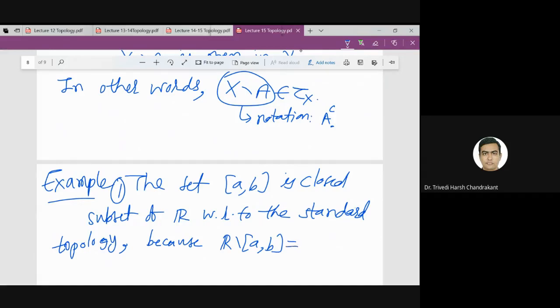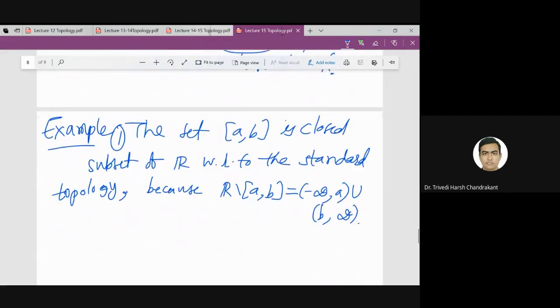The complement is the open set (minus infinity, a) union (b, infinity), and we know this is an open set in R with respect to the standard topology.